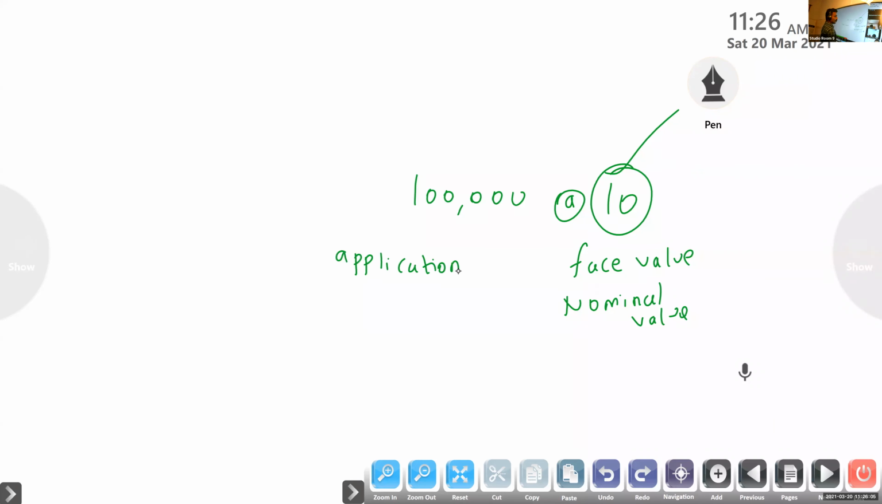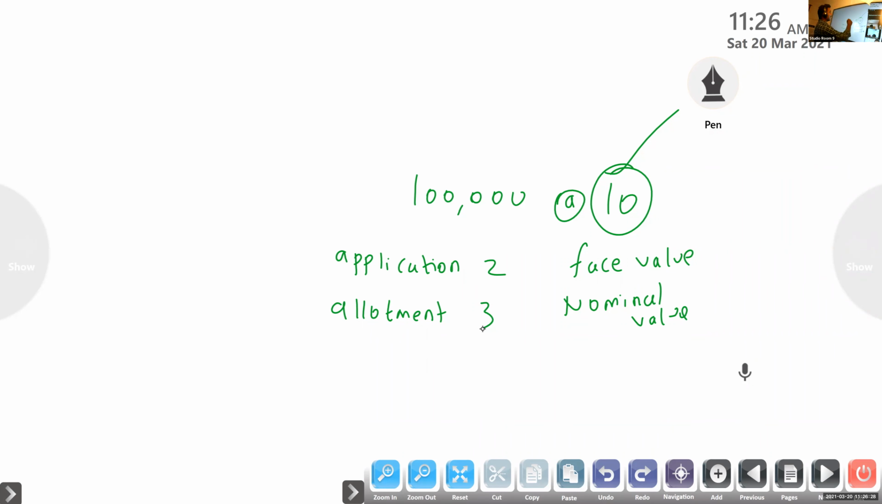Application money. Those who want to purchase the share have to fill the application form. At that time they will collect 2 out of 10. So Shubham Pal has to give 1000 into 2. Then allotment. Allotment means distributing the share. At that time only the applicant becomes a shareholder.